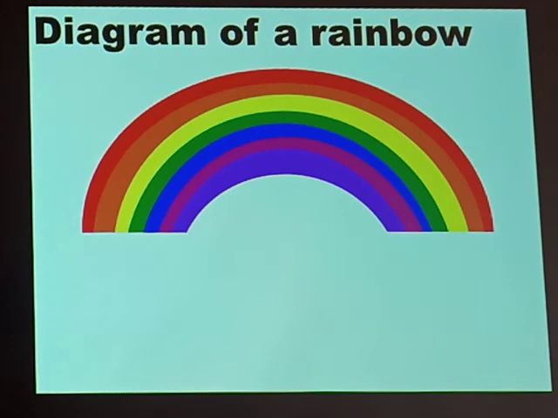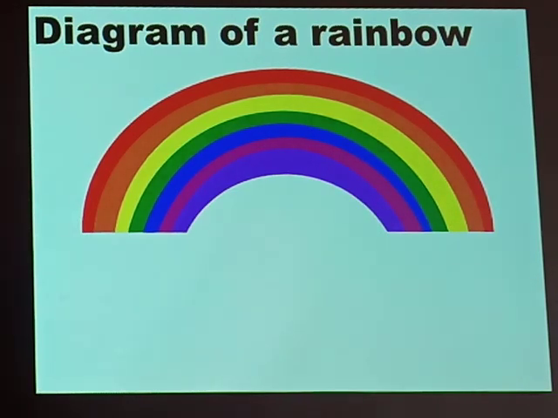The first color from the top is red, followed by orange, followed by yellow, followed by green, we have blue, we have indigo, and lastly we have violet.